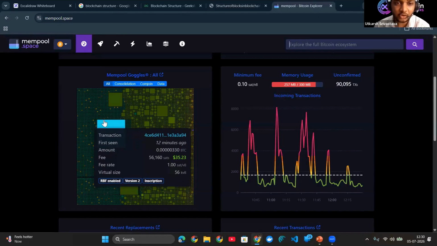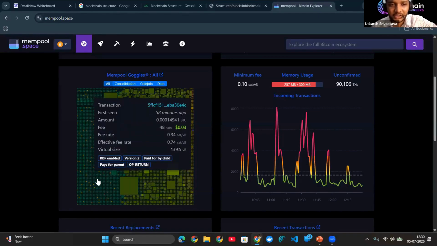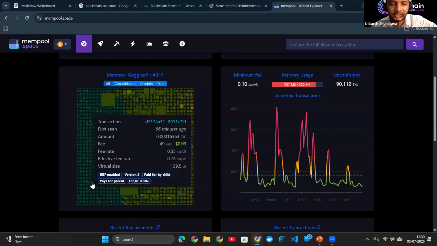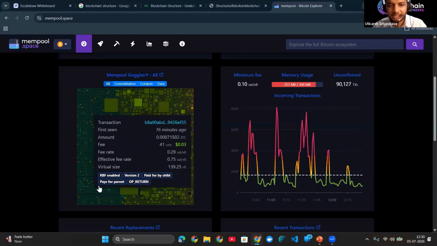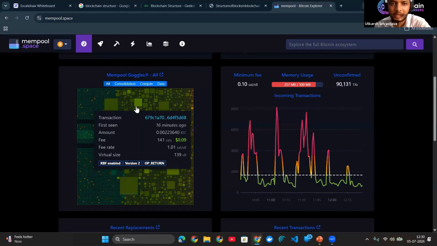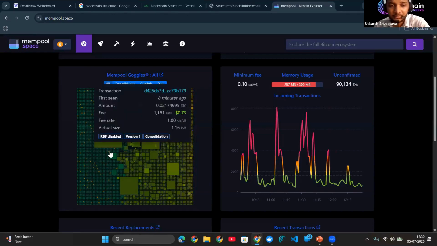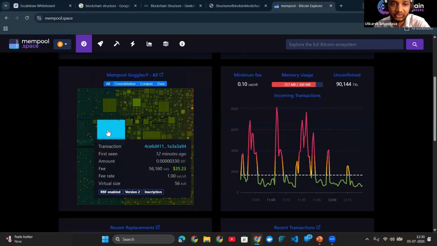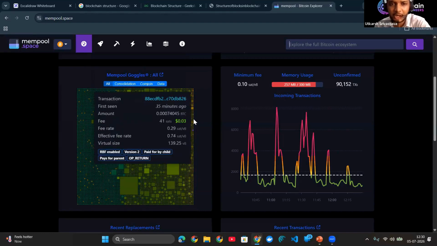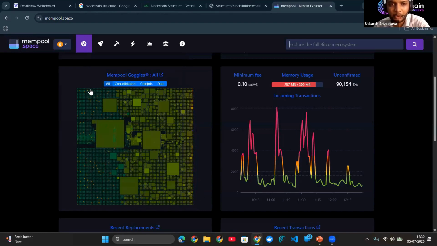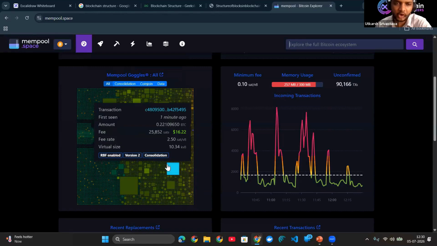And why are the sizes different? Because it depends upon the size of the transaction. Some transactions may be simple, so they are small. Some can be bigger than that, so they are a little bit bigger. Some can have a very complex execution, so they are very big, as you can see. These small, big, and bigger transactions all combine into the block, and every block has its block capacity.